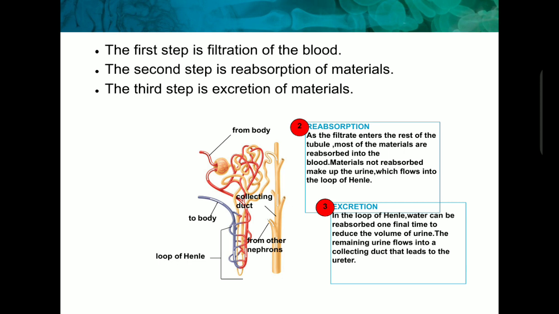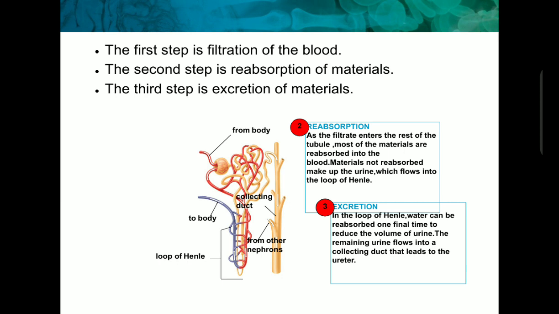Now the second step is reabsorption of the material. Suppose any useful materials have been filtered in the Bowman capsule, then in the loop of Henle the reabsorption takes place. As the filtrate enters the rest of the tubules, most of the materials are reabsorbed into the blood. Materials not reabsorbed make up the urine, which flows into the loop of Henle. So in the loop of Henle reabsorption takes place.